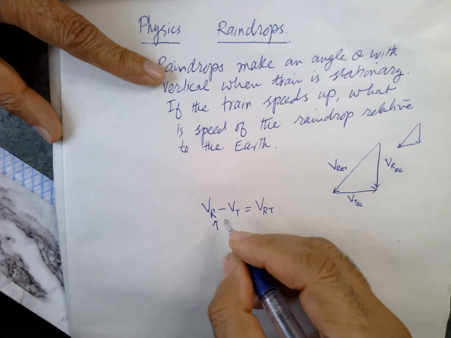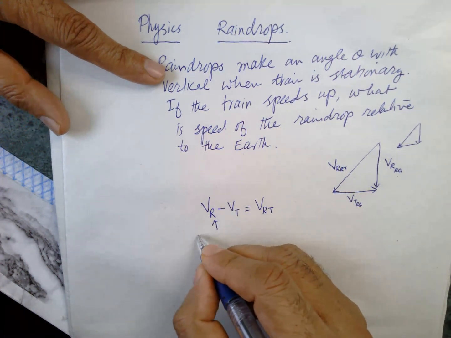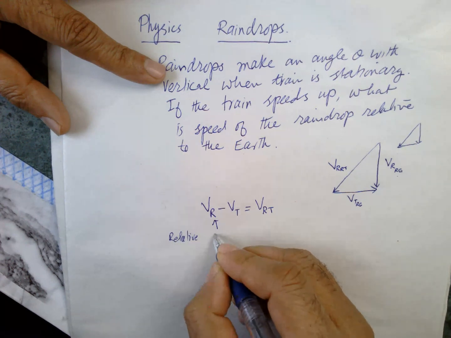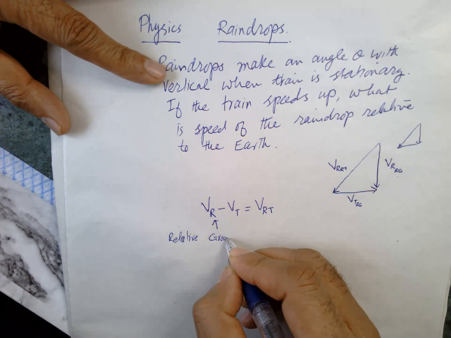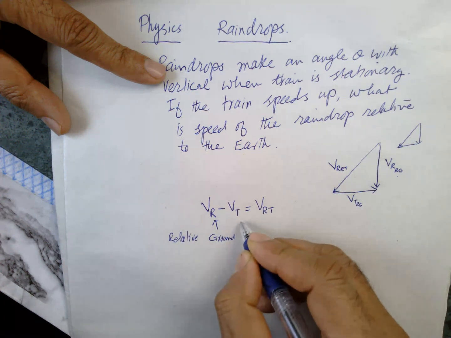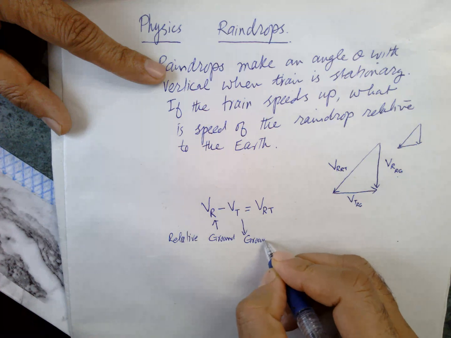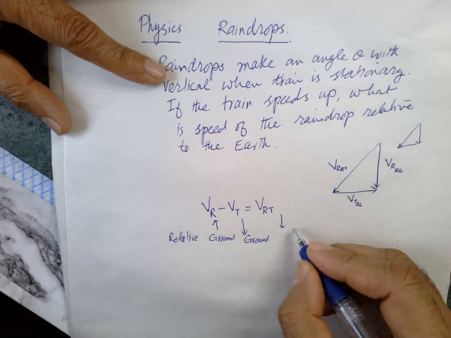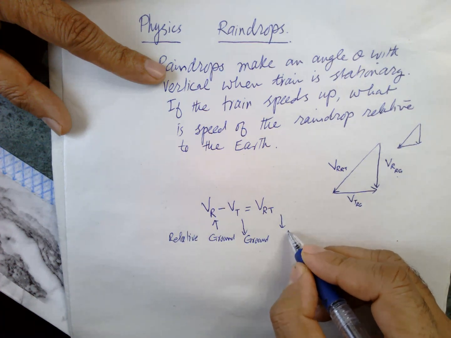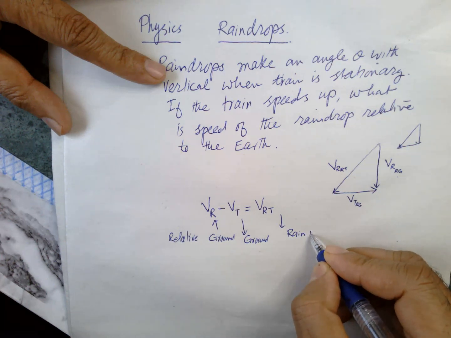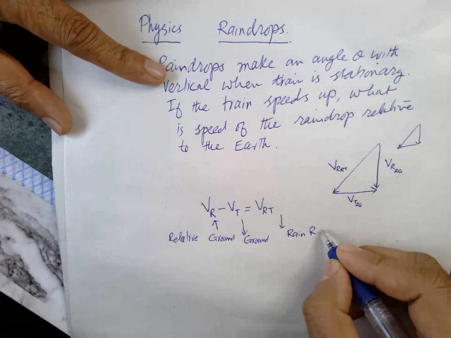So this is relative to the ground. This is the train relative to the ground, and this is the rain relative to the terrain.